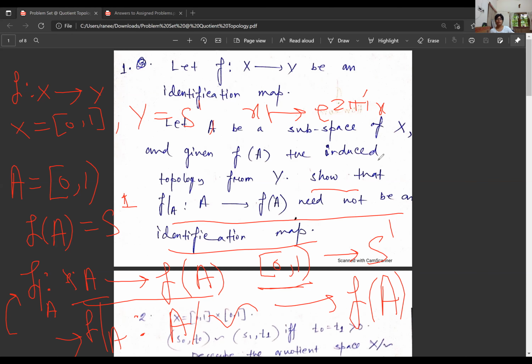Hence, our X mod the equivalence relation can also be written as X mod 0 identified with 1, right? Or [0,1] with 0 and 1 identified. Set theoretically, this set, X modulo the equivalence relation, is indeed [0,1).